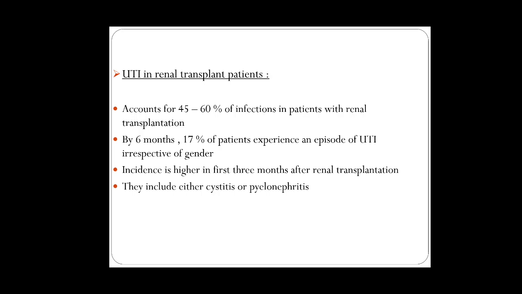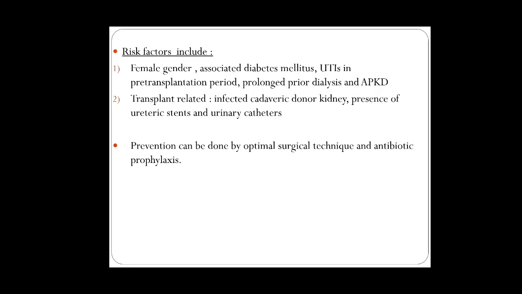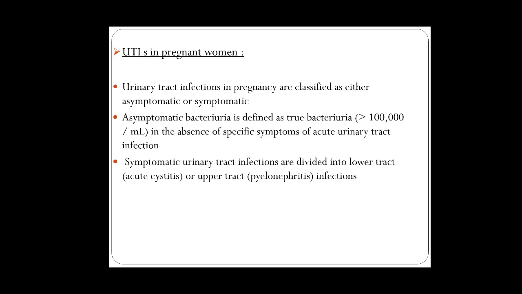The incidence is highest in the first 3 months post-renal transplant, which includes cystitis or pyelonephritis. So what are the risk factors? Female gender, diabetes, UTI in the pre-transplantation period, prolonged dialysis, and adult polycystic kidney disease. Transplant-related factors are infected cadaveric donor kidney and the presence of urinary stents and urinary catheters. Prevention can be done by optimal surgical technique and antibiotic prophylaxis.